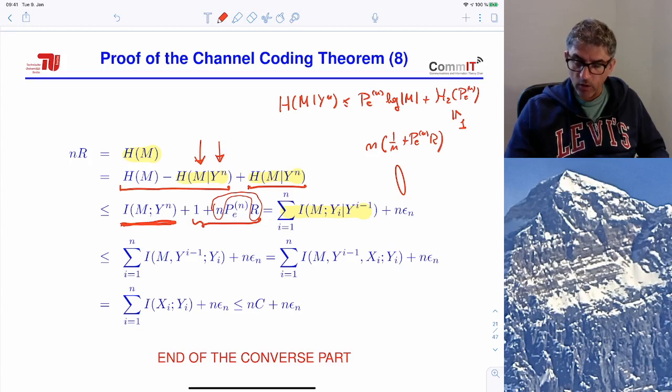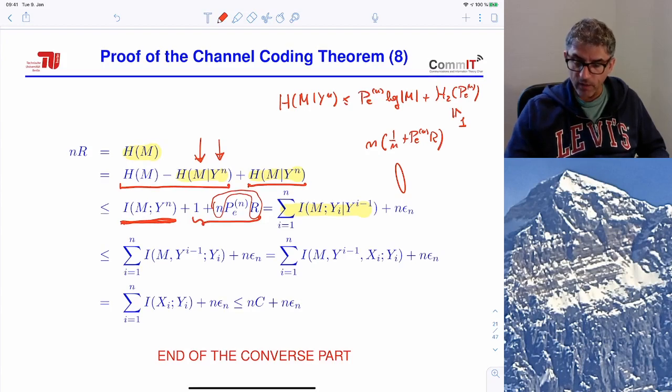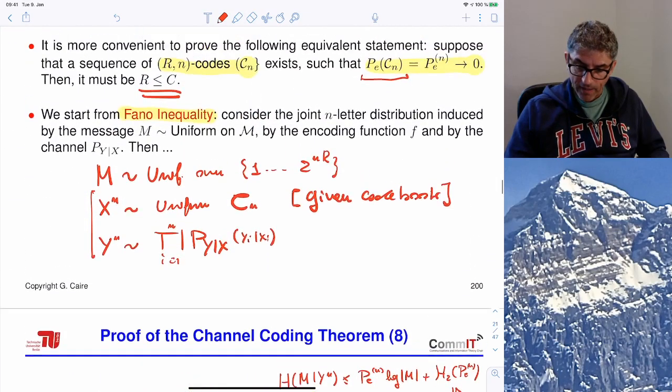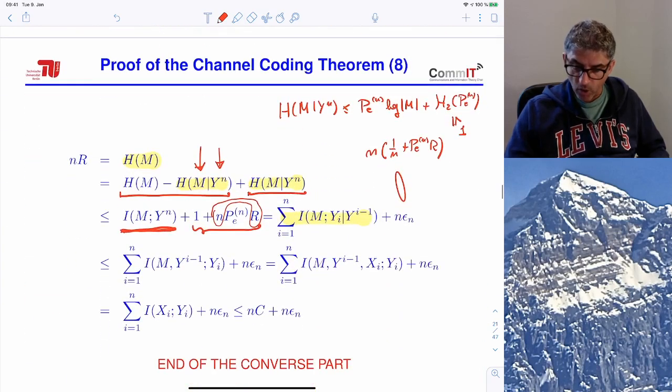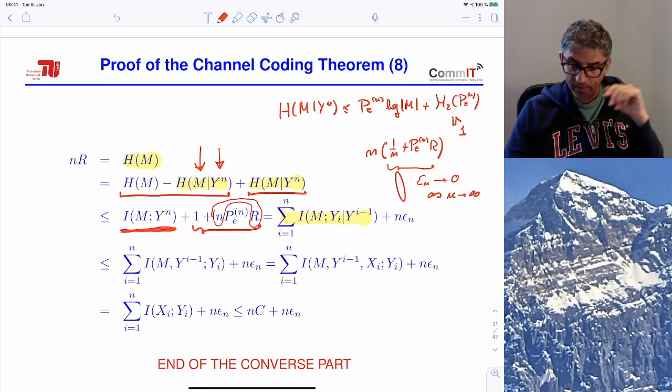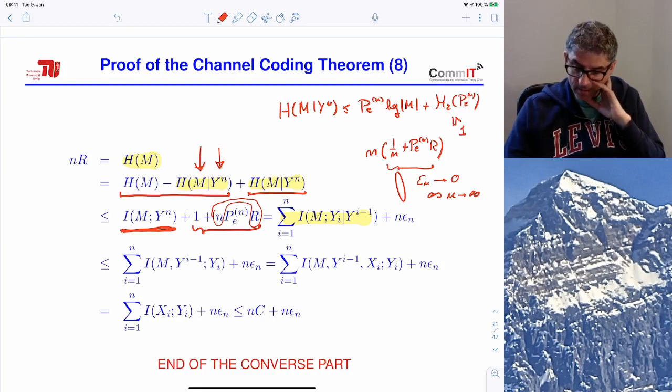Now, when n becomes large, 1 over n vanishes, and Pe of n by assumption vanishes. So this whole quantity here is a vanishing quantity with n, and we call it epsilon n, where epsilon n goes to 0 as n goes to infinity. Notice that this is the product of n times epsilon n. N times epsilon n may not go to 0. In fact, it does not, because n times 1 over n is 1. So this will be at most order of 1.